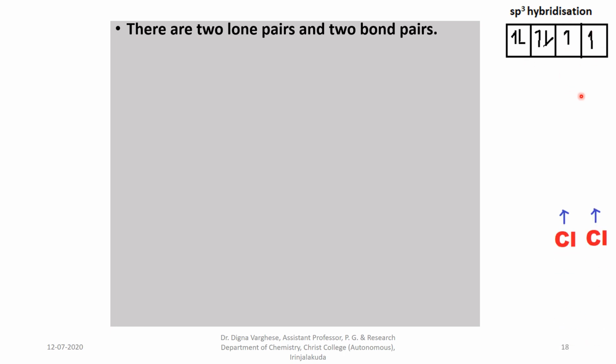There are two lone pairs and two bond pairs. In this case, sp3 hybridization, there are two lone pairs and two bond pairs, that is forming overlap with the two chlorine atoms and forming two sigma bonds.